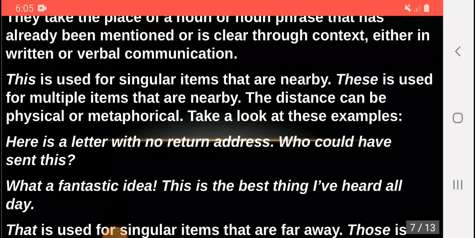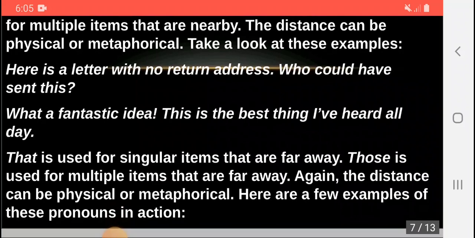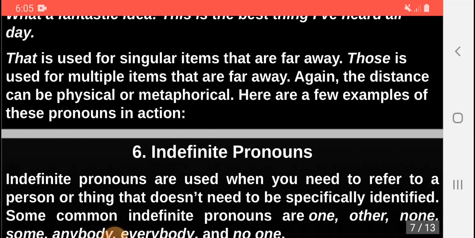Here is a letter with no return address. Who could have sent this? What a fantastic idea. This is the best thing I have heard all day. That is used for singular items that are far away. Those is used for multiple items that are far away. Again, the distance can be physical or metaphorical. Here are a few examples of these pronouns in action.